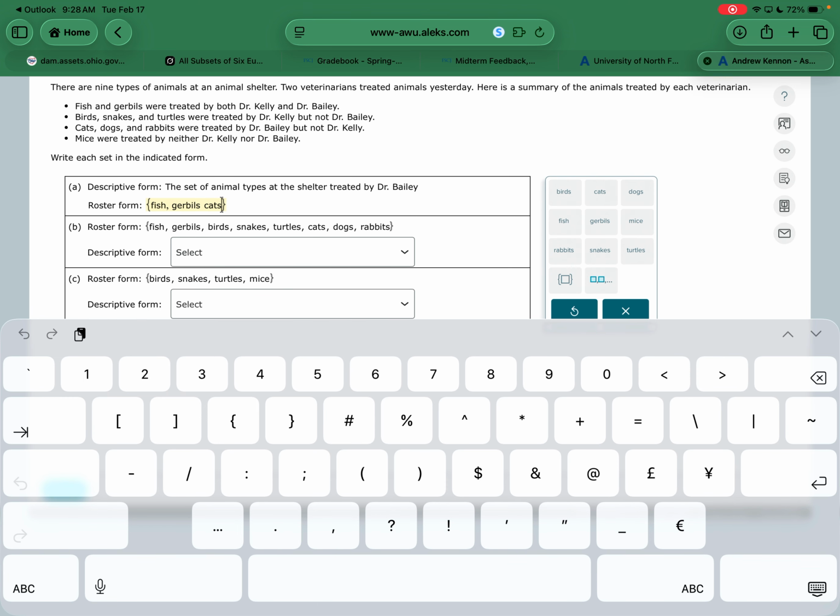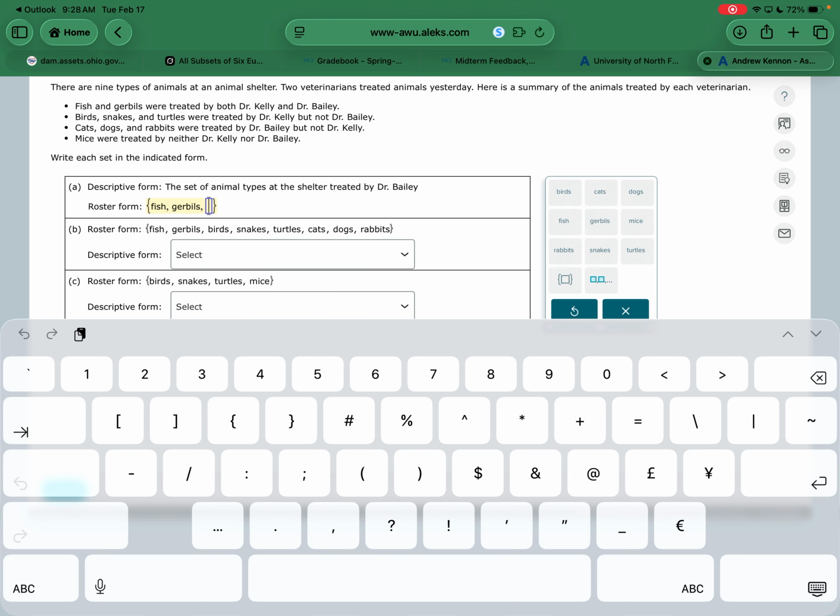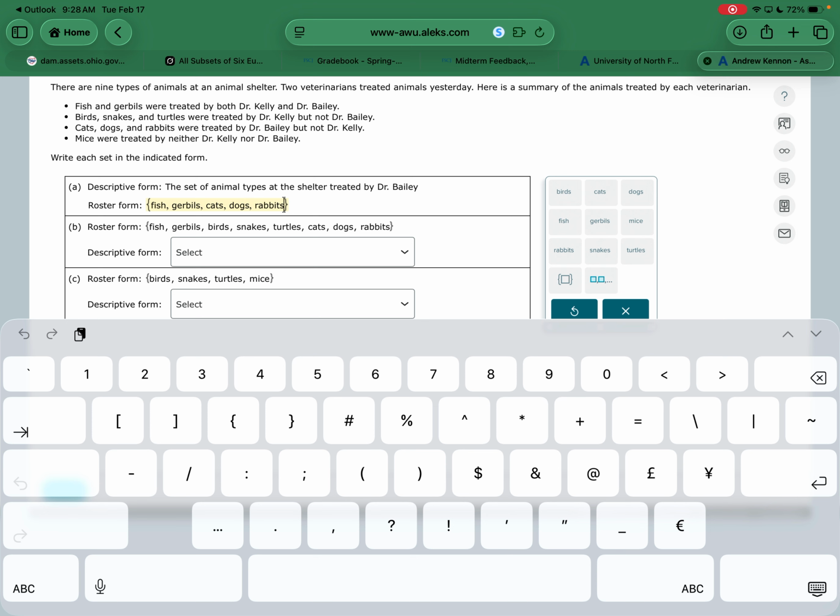Cats, and this is where I almost didn't put a comma there. If on the test you don't put a comma but get it right, I definitely will give you the points for that, so be sure to double check your test. And it says mice were treated by neither Dr. Kelly nor Bailey, so that should be the answer for that one.